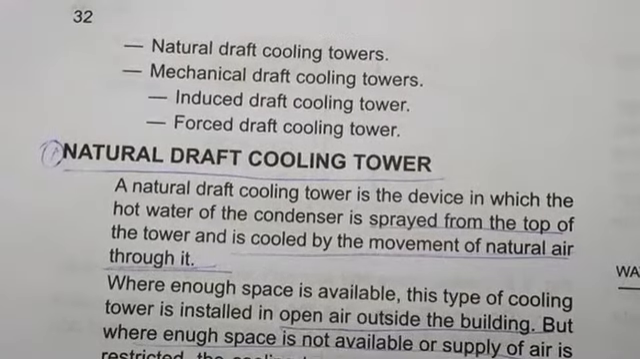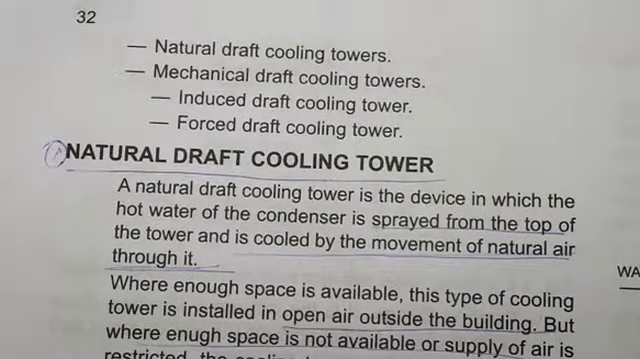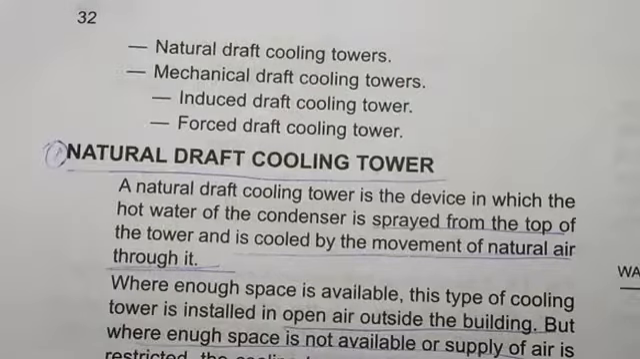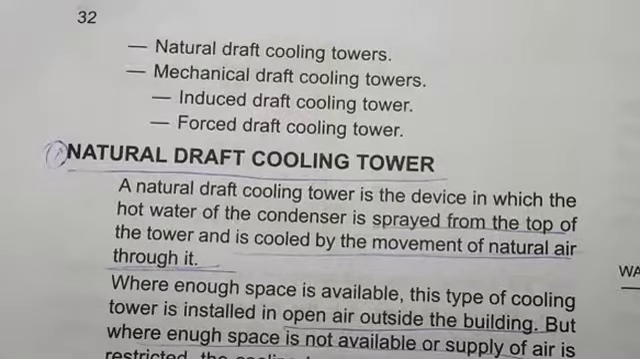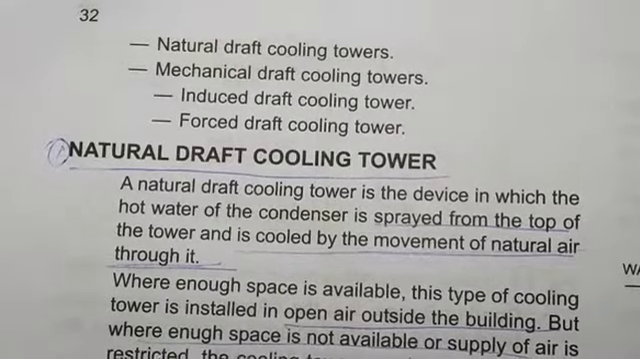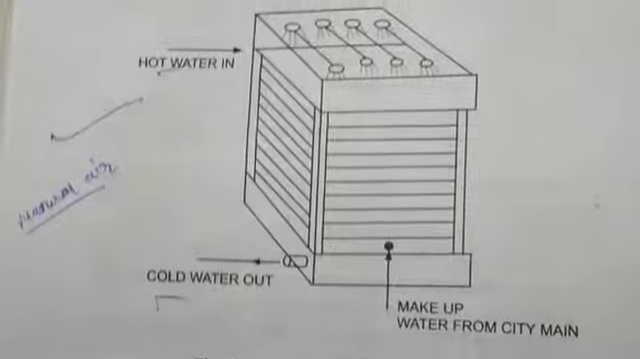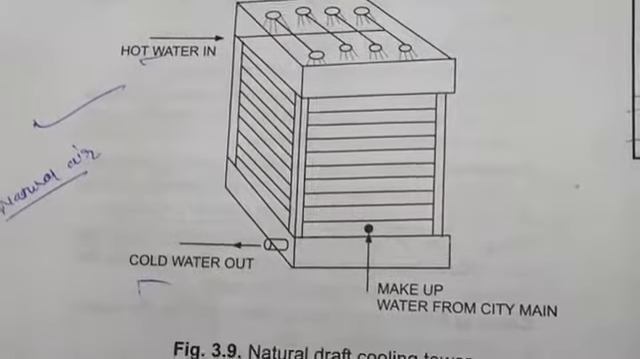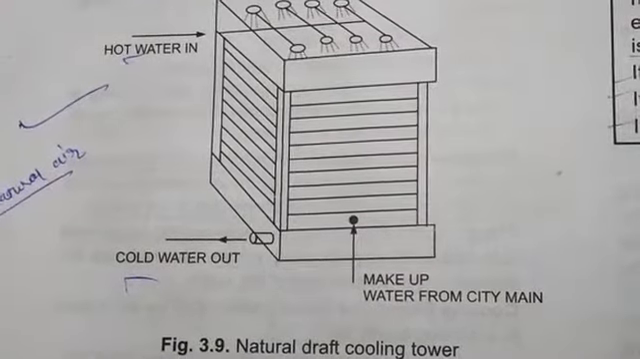There are different types of cooling tower: natural draft cooling tower, mechanical draft cooling tower, induced draft cooling tower, forced draft cooling tower. So let's see the natural draft cooling tower. This is the diagram of natural draft cooling tower.